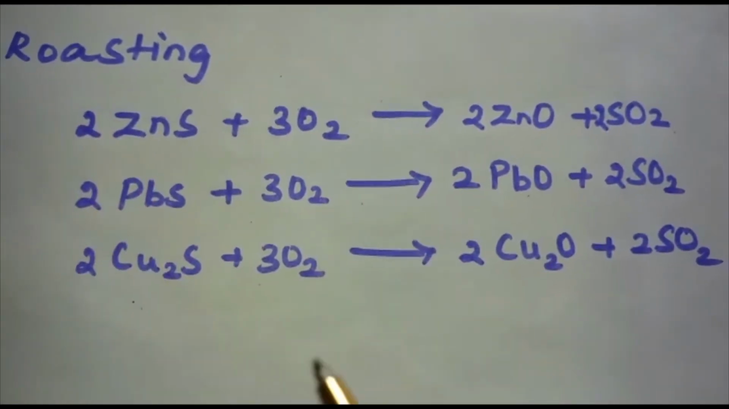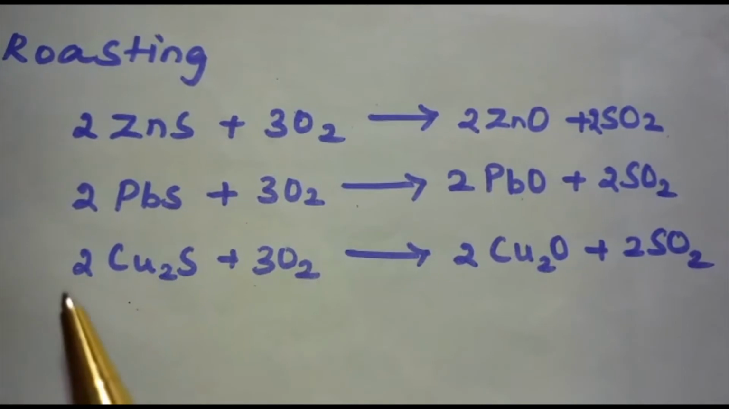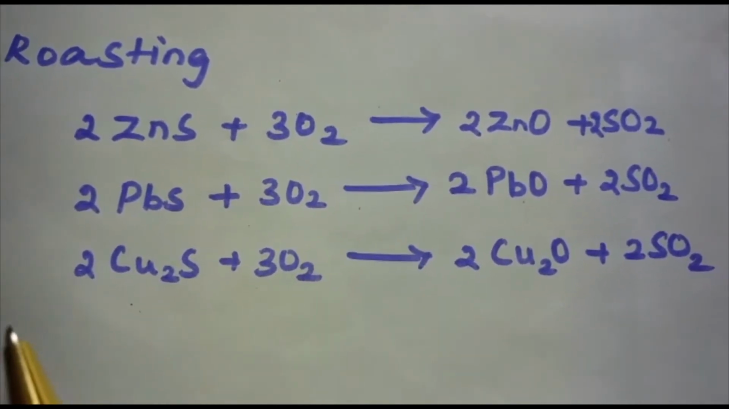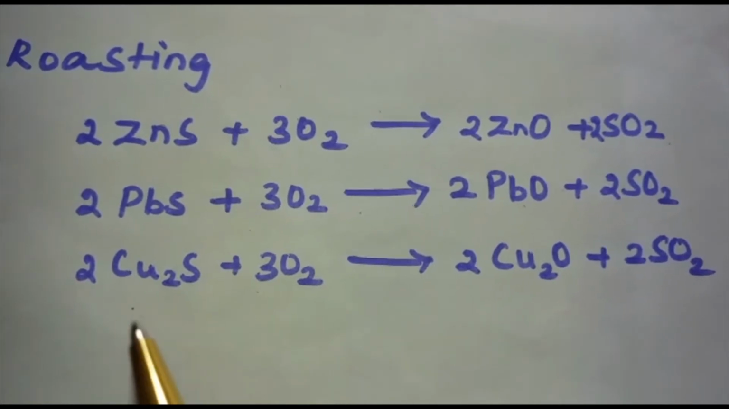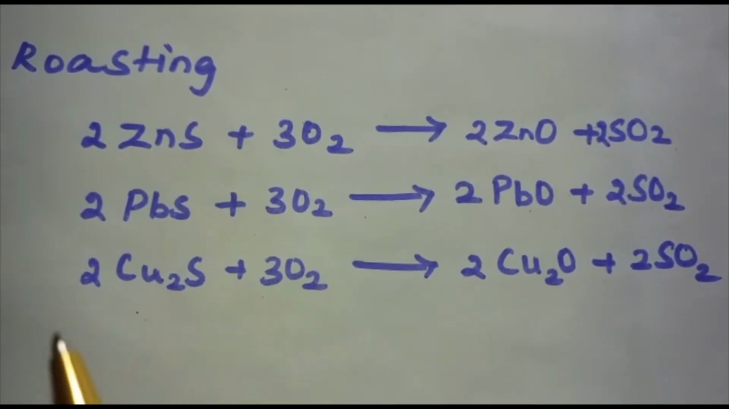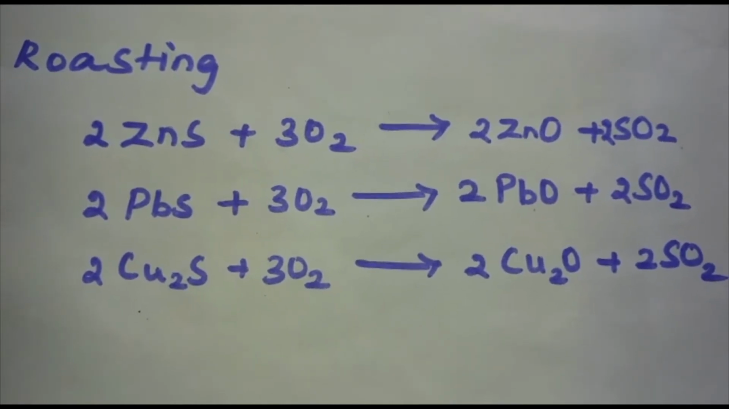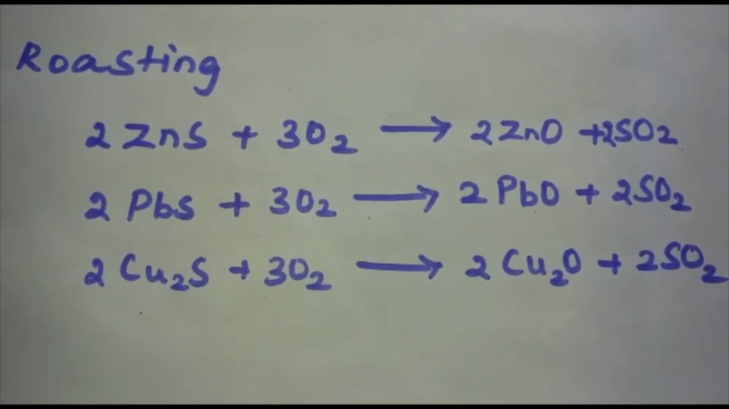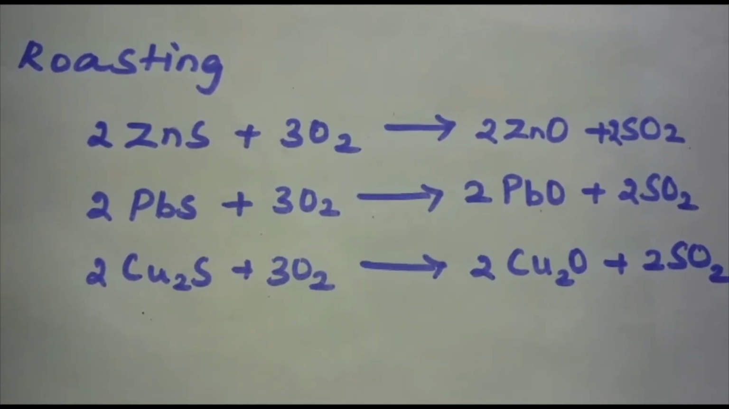The sulfide ores of copper are heated in a reverberatory furnace. If the ore contains iron, it is mixed with silica before heating. Iron oxide slags out as iron silicate and the copper is produced in the form of copper matte. Copper matte means it is a combination of Cu2S and FeS.